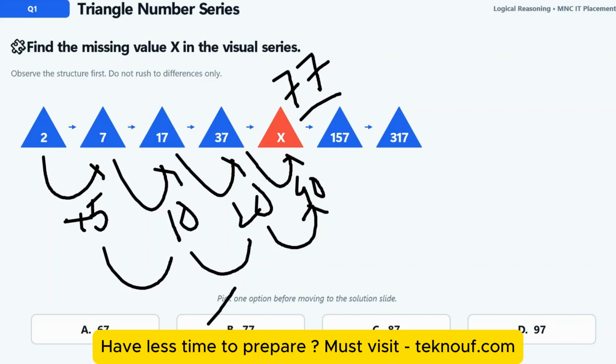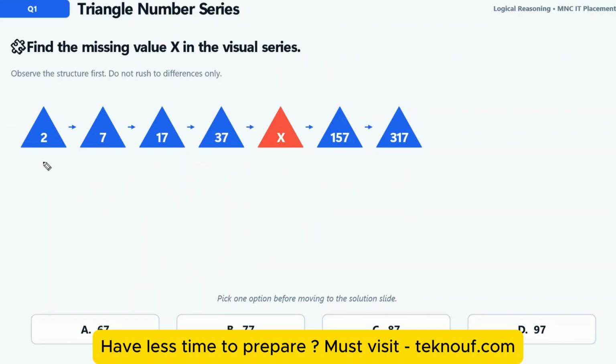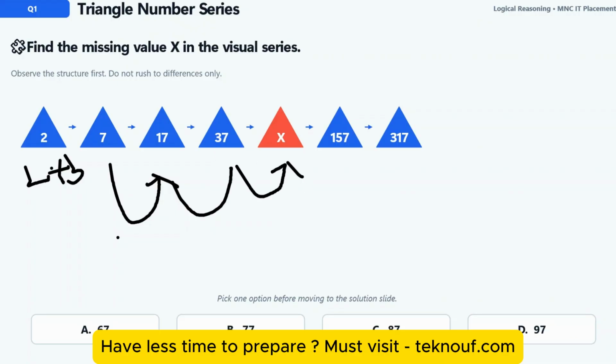But we can have another logic as well. Let's say 2: if you multiply it by 2 and add 3, you get 7. 2 into 2 plus 3 is 7, then 7 into 2 is 14, plus 3 is 17, 17 into 2 plus 3 is 37. So you can apply the same logic here as well. Multiple logics can work for the same problem. Okay, I hope you understood.